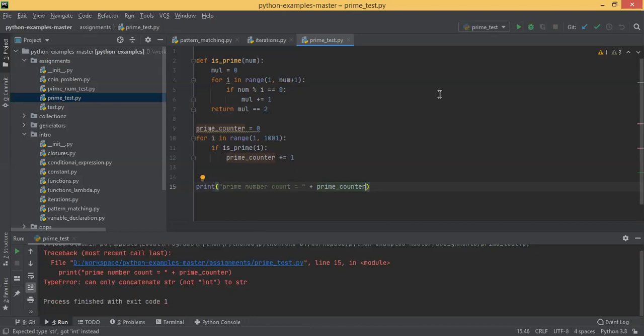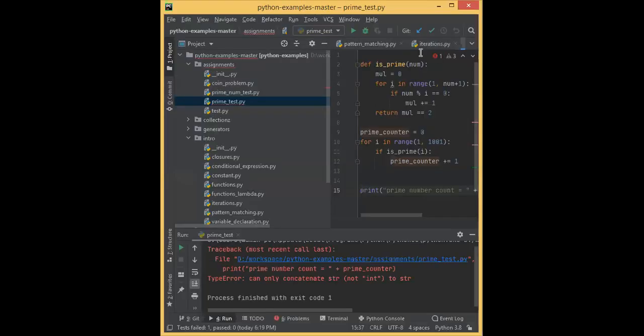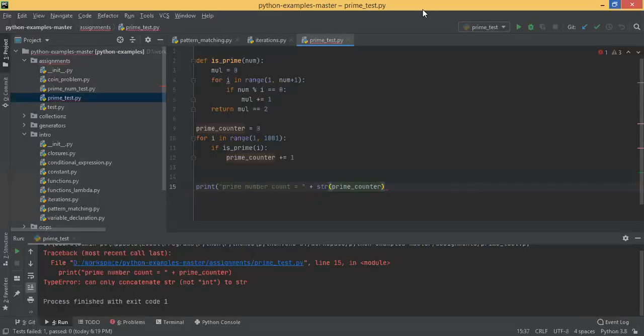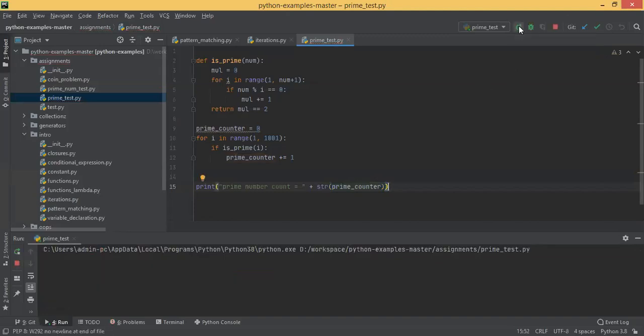Yeah, 168 count. That's basically the logic here.